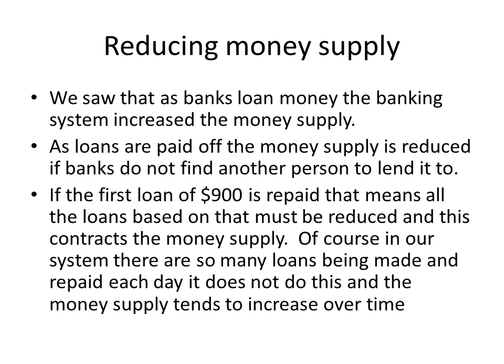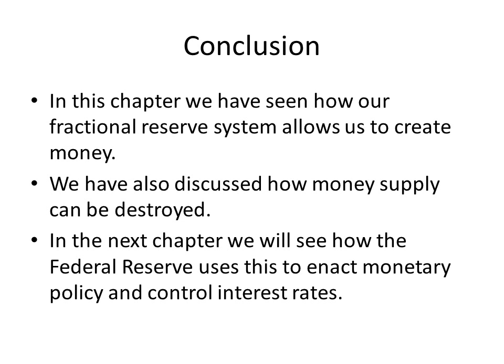We saw that as banks loan money, the banking system increased the money supply. As loans are paid off, the money supply is reduced if banks do not find another person to lend it to. If the first loan of $900 is repaid, that means all the loans based on that must be reduced, and this contracts money supply. Of course, in our system, there are so many loans being made and repaid each day, it does not do this, and the money supply tends to increase over time.